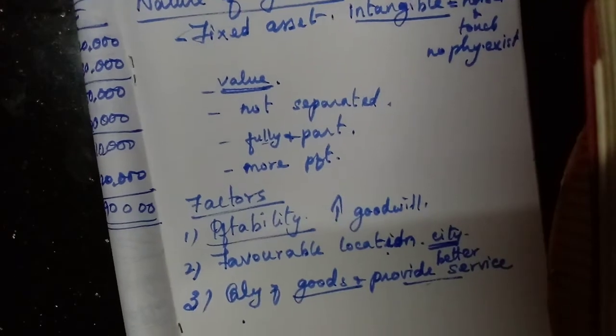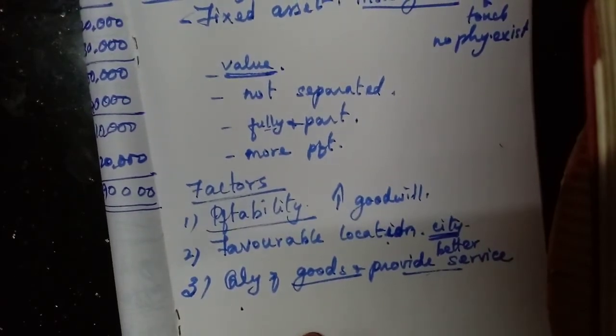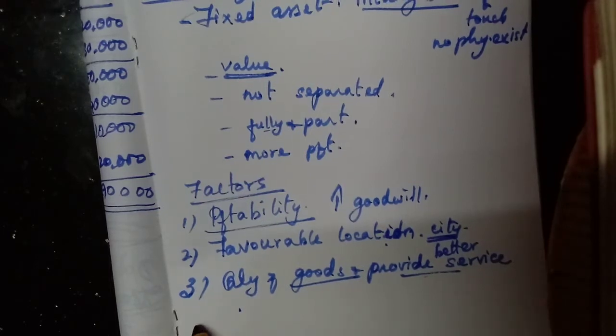On the other hand, if they provide poor service for the customers, or supply goods which are not of the standard quality, then they cannot gain more goodwill.